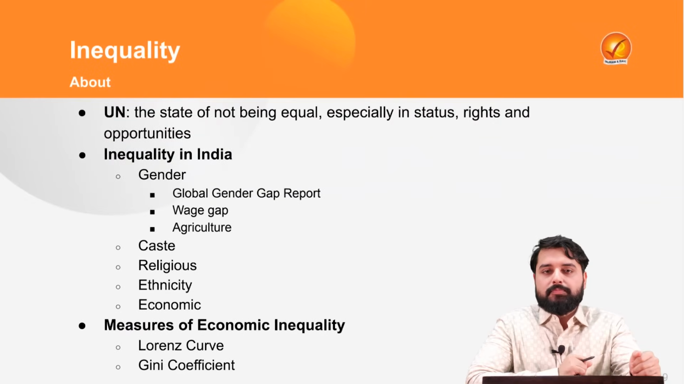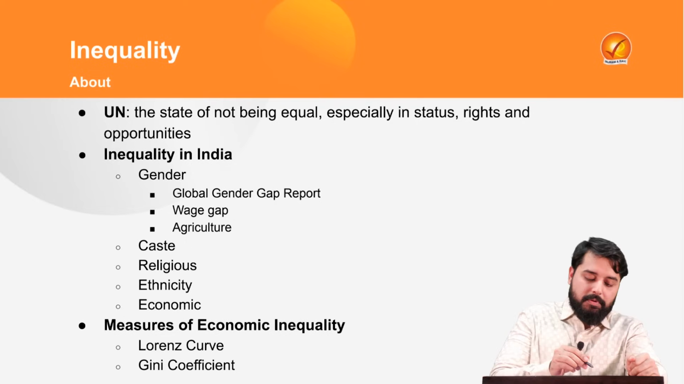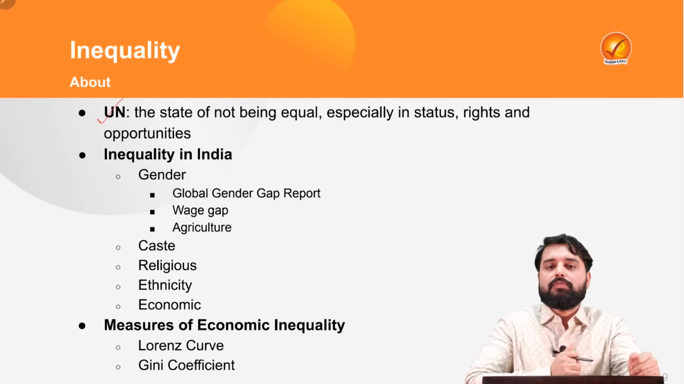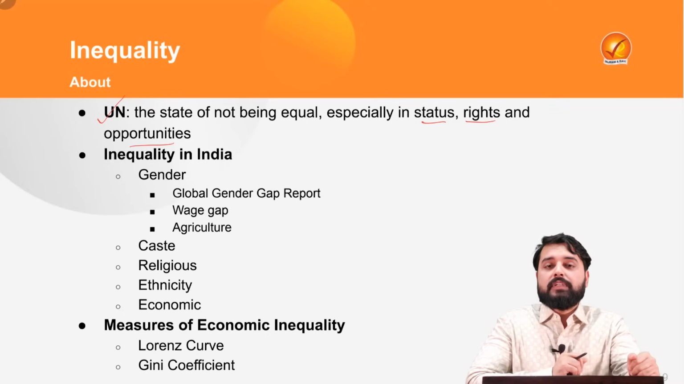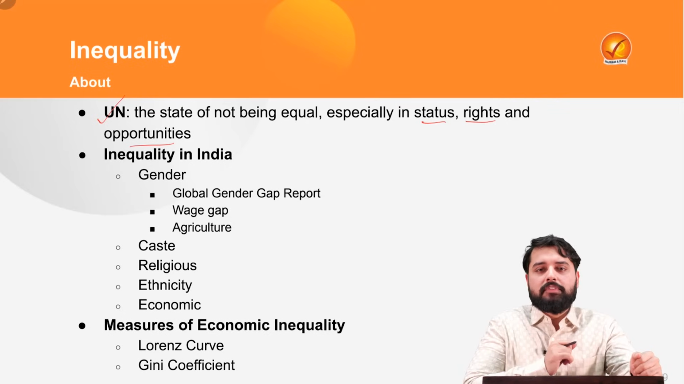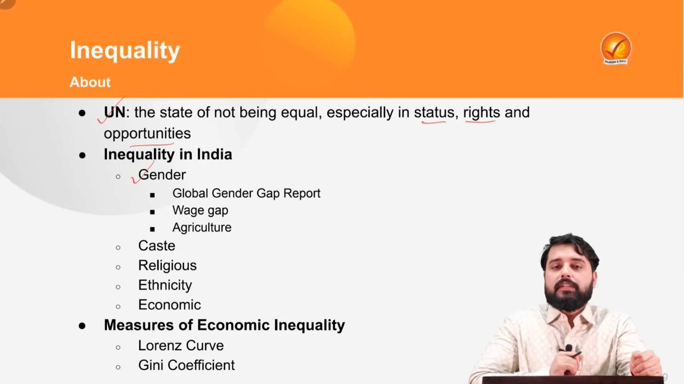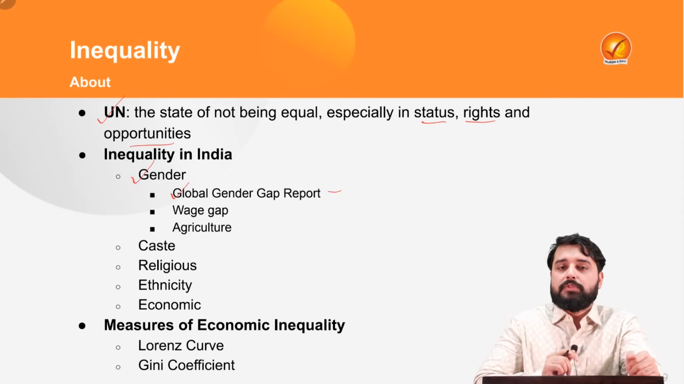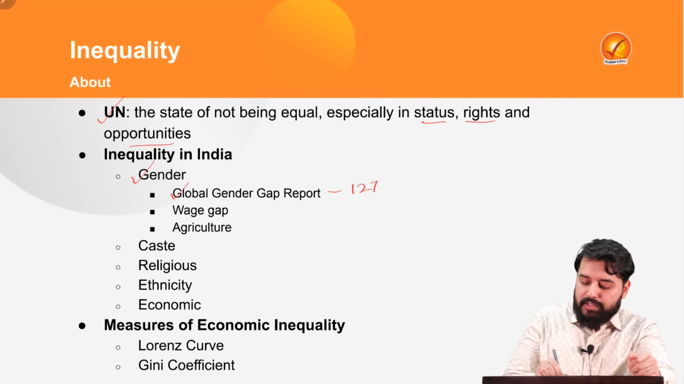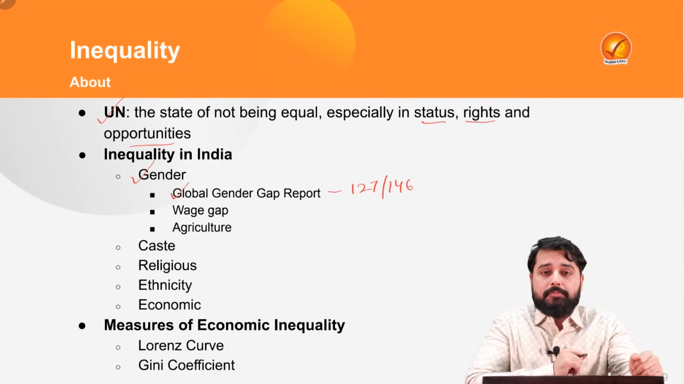Now, what is inequality? Inequality does not mean merely economic inequality. It can also mean social inequality as well. As per the United Nations, inequality means the state of not being equal, especially in status, rights and opportunities. And if we look at the context of India, there are various kinds of inequalities. For example, let's look at some data that there is gender inequality. As observed by the Global Gender Gap report, India is placed at a very low position. That is, India is ranked at 127th place out of 146 countries around the world in terms of gender equality.